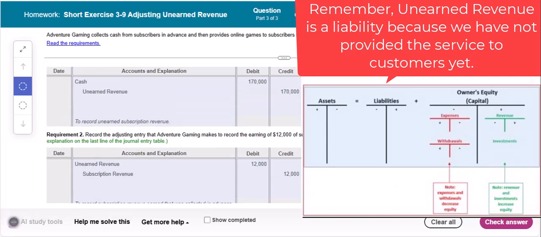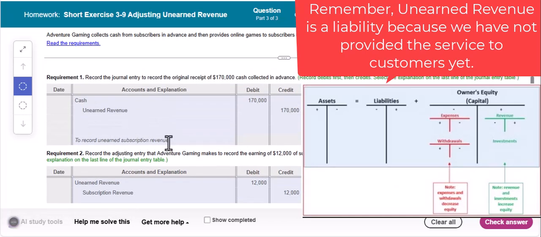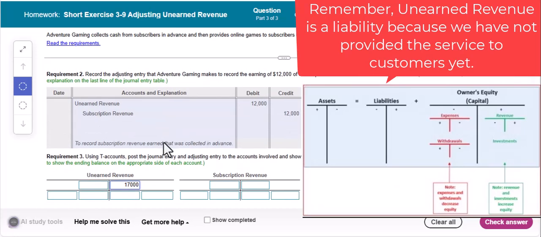That completes our first journal entry. Since we are ignoring cash, we move on to our second one and post that to the T accounts. So we have unearned revenue here that comes up first of $12,000. So that is going to be a debit. And I see we have missed a 0 here in the unearned revenue for that $170,000.